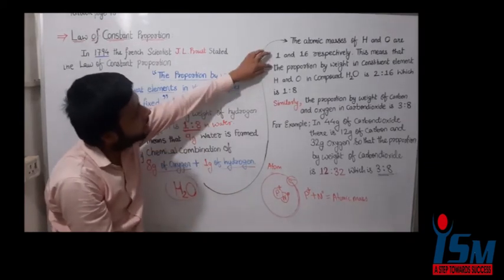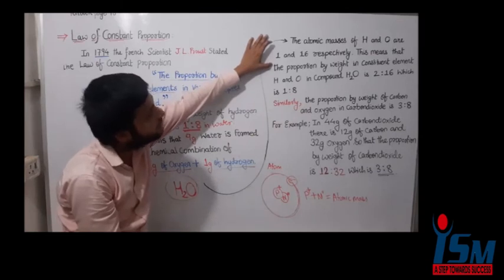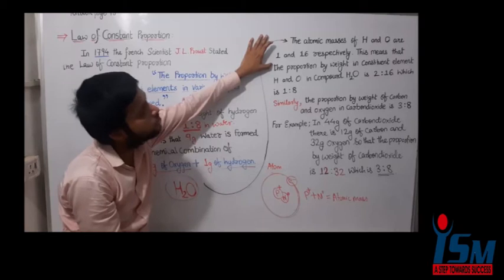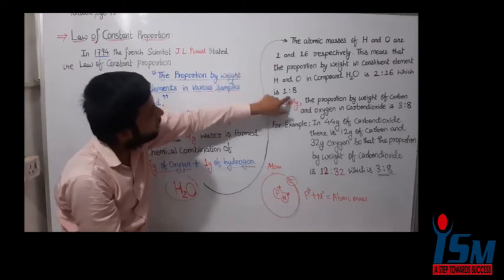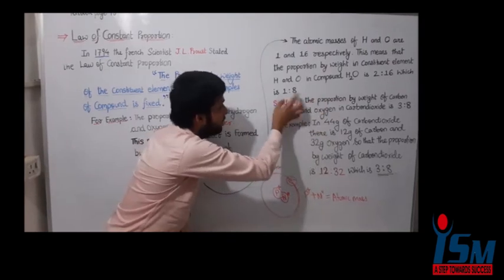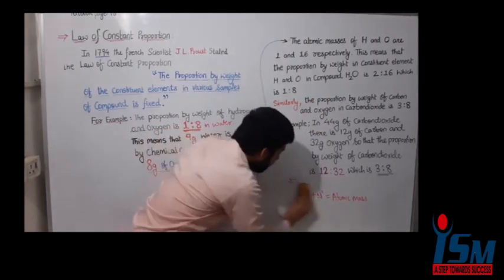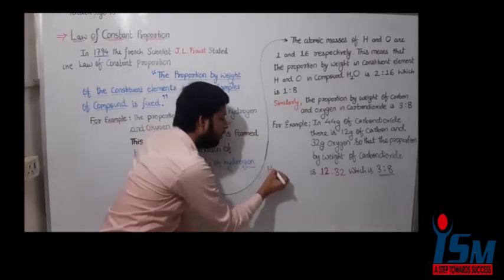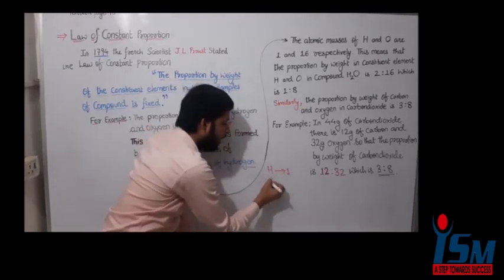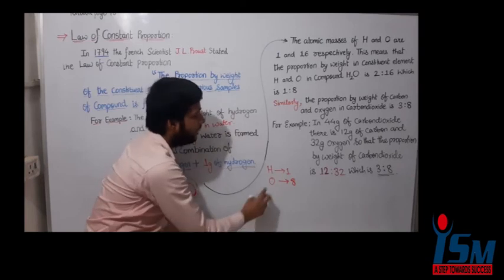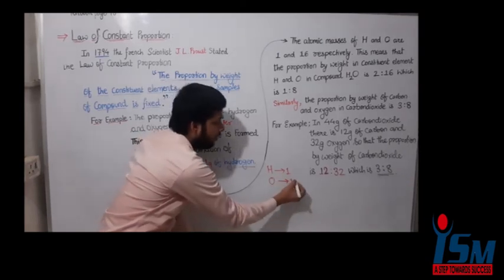This means that the proportion by weight of the constituent elements H and O in the compound H2O is 2:16, which is 1 by 8. Why is it so? Hydrogen has atomic mass 1, oxygen has atomic mass 16.